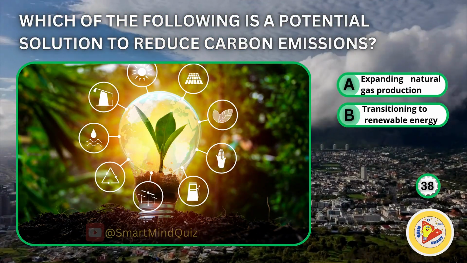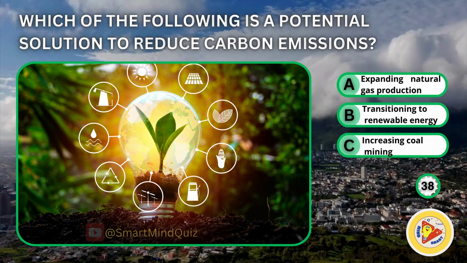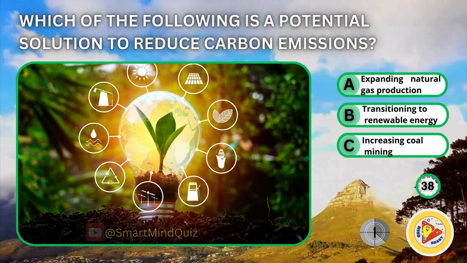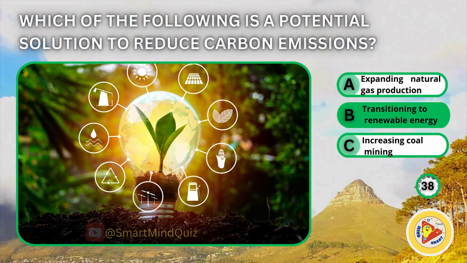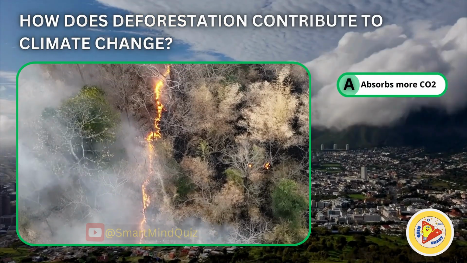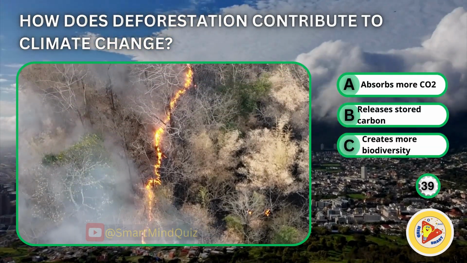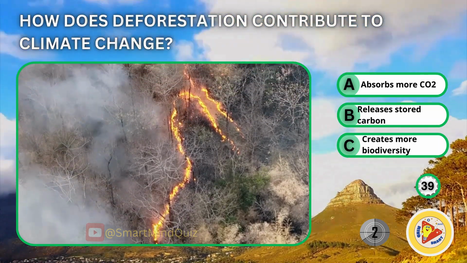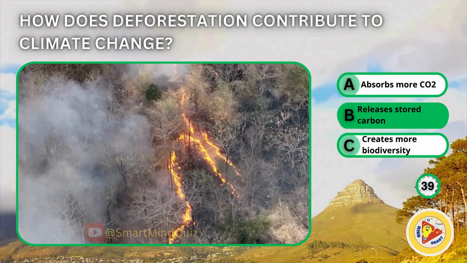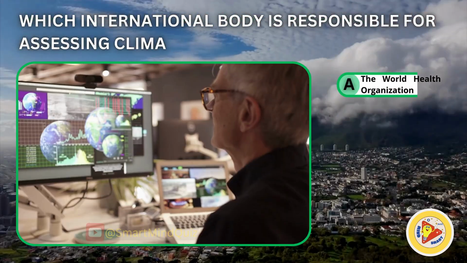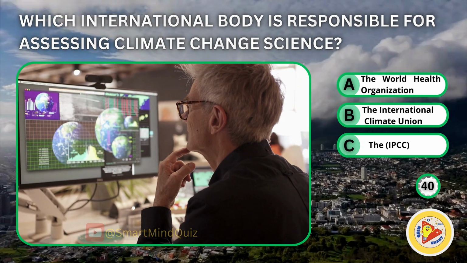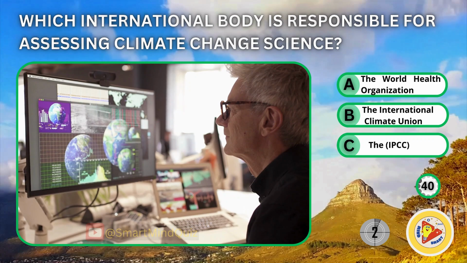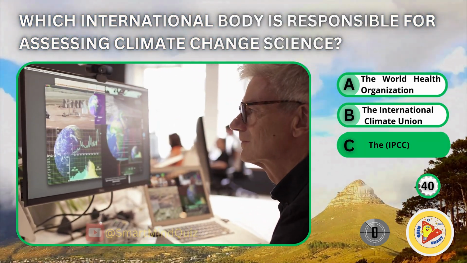Which of the following is a potential solution to reduce carbon emissions? Expanding natural gas production, transitioning to renewable energy, increasing coal mining. How does deforestation contribute to climate change? Absorbs more CO2, releases stored carbon, creates more biodiversity. Which international body is responsible for assessing climate change science? The World Health Organization, the International Climate Union, IPCC. IPCC.